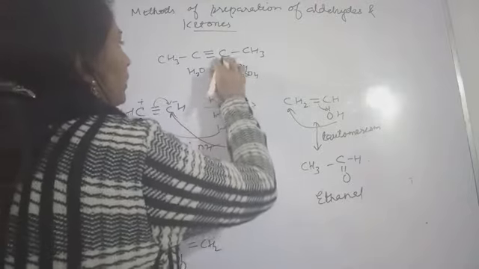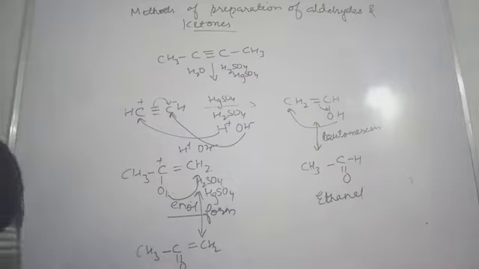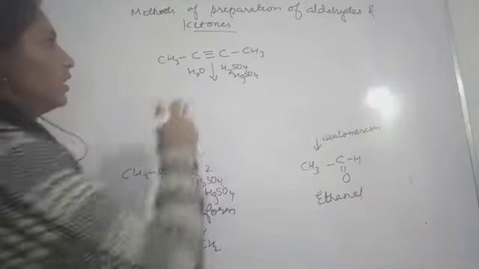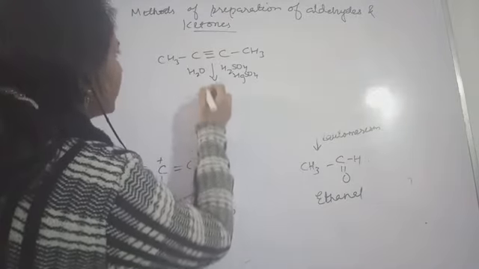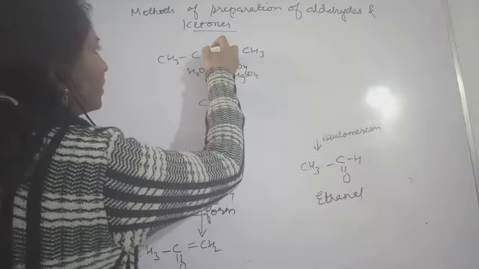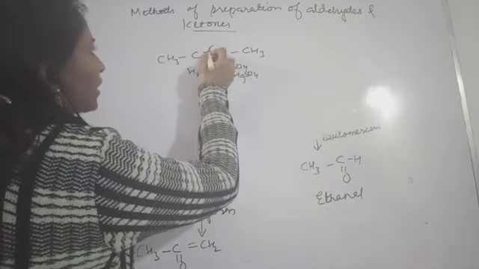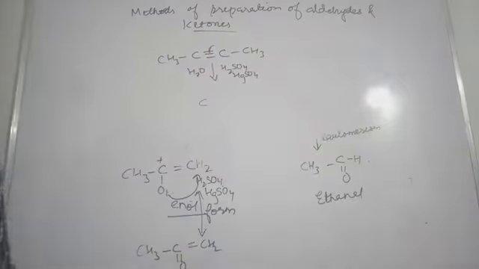So this will give you what? See here, by this way one triple bond, this bond will be broken, and the electrons will go to this one.